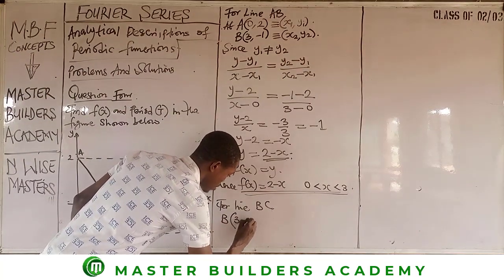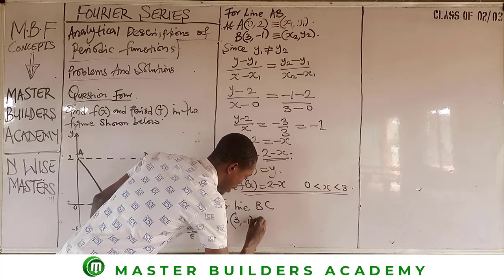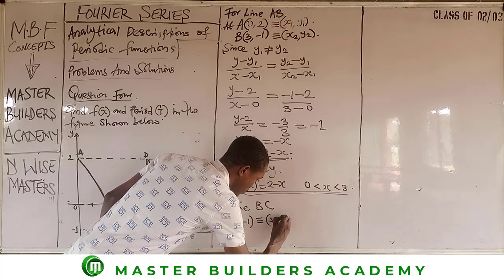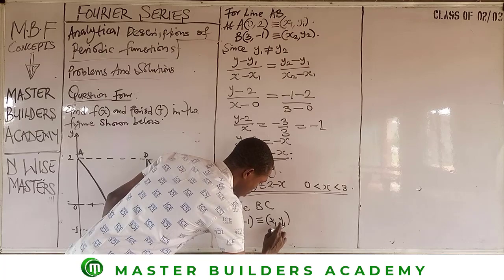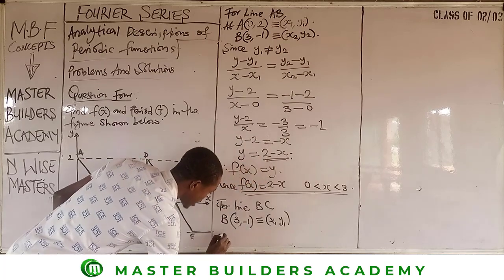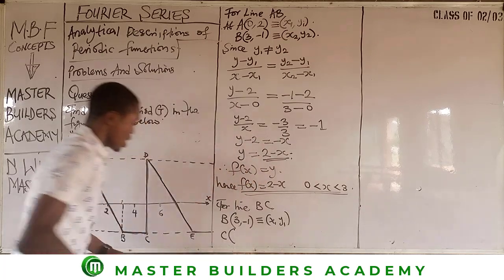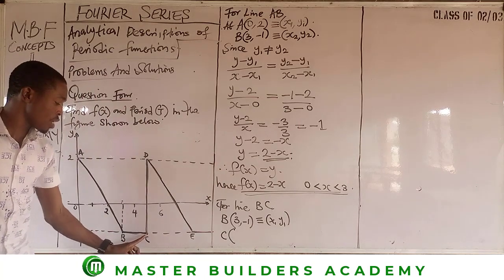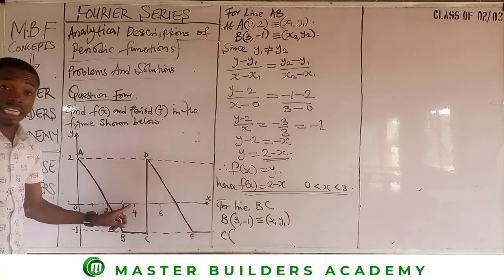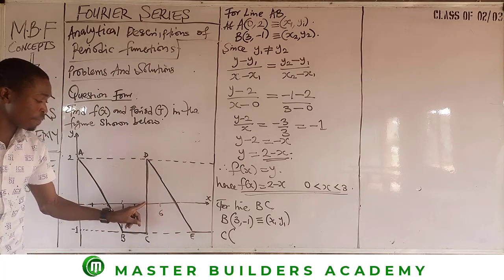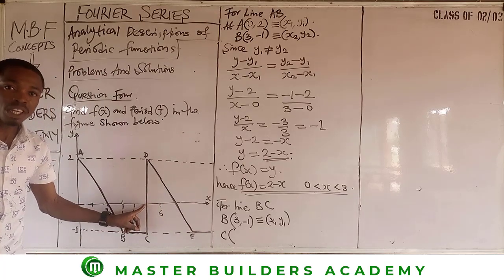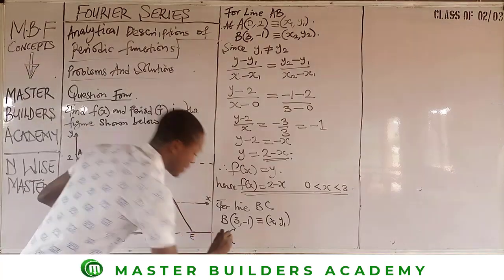So now this 3, -1 is equivalent to x1, y1. Then at C, if we trace this up at this level, if here is 4, here is 6, the middle is 5, right? So here we have 5. Then we put that 5.